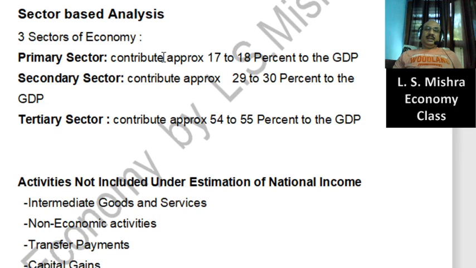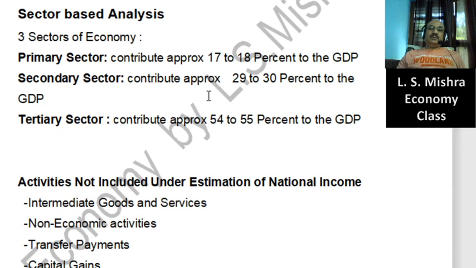No country was ready to help us. No organization was ready to help us. Ultimately, the crisis intensified, and ultimately in 91 we started economic reforms. This area is very important, and once again we'll discuss in detail in some other chapters.